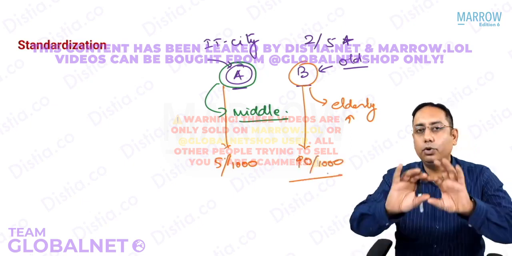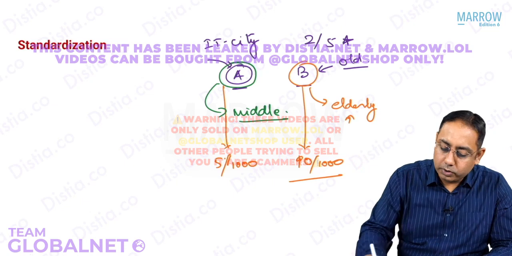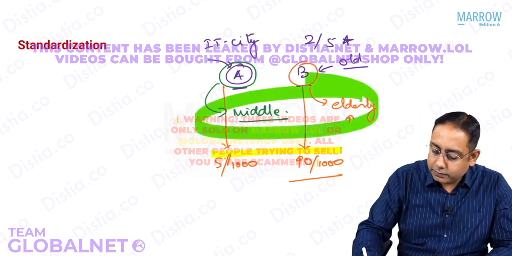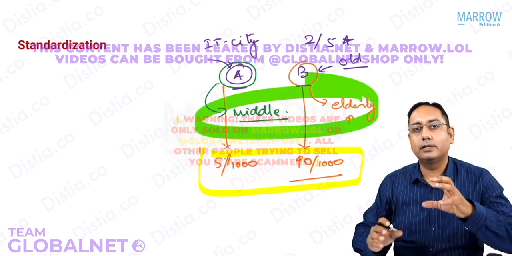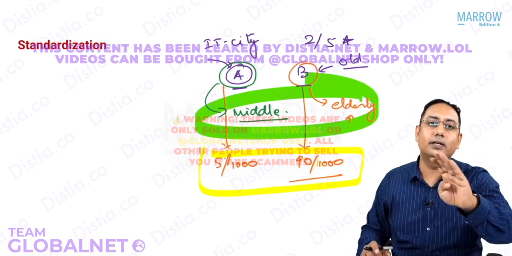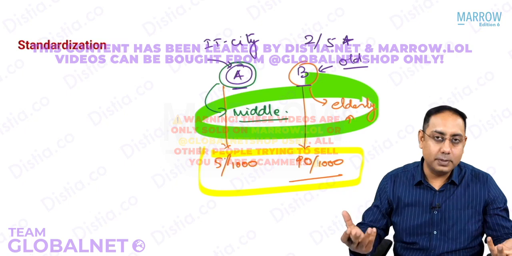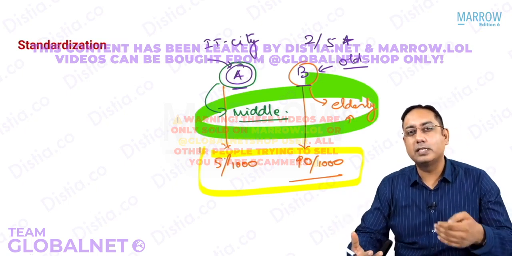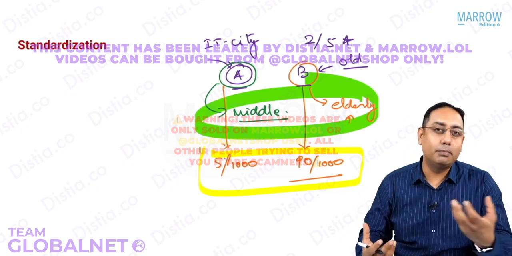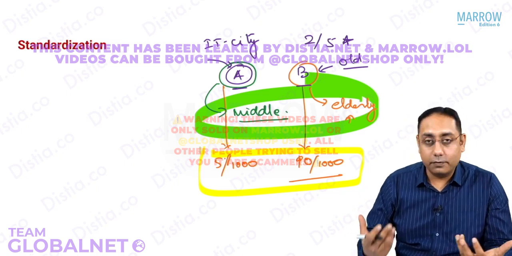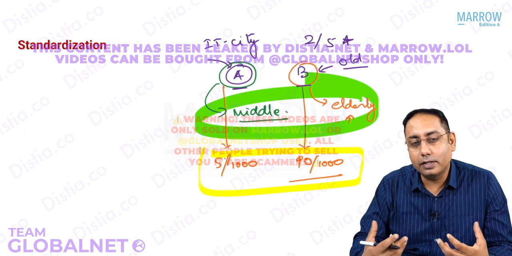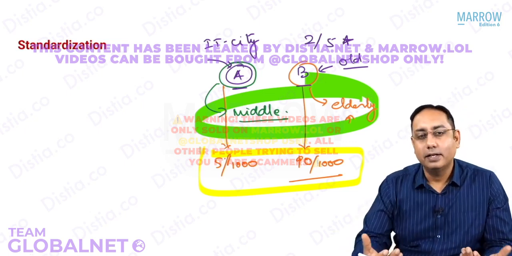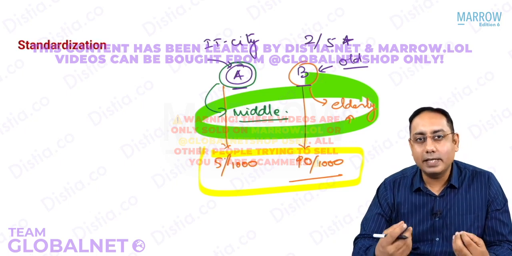If you do not know the age group, whether it is middle age or elderly, if you just see this 5 and 10, can you say that the death rate in city B is higher than the death rate in city A? Common sense, yes, because 10 is more than 5. Can you say that the health services in city A are better than B because there are fewer deaths? Of course not, because there are many determinants of deaths. One of the major determinants is age.